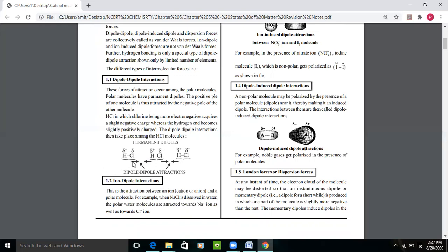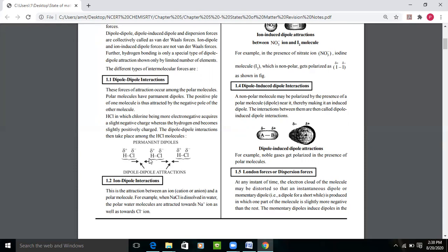The halogen family is electronegative. So chlorine is electronegative, and being electronegative, it acquires a negative charge, while hydrogen has a partial positive charge. So chlorine here is negative, and the hydrogen of another molecule has a positive charge. These positive and negative charges attract each other, leading to the existence of a force. Dipole-dipole interaction can exist only between permanent dipoles.